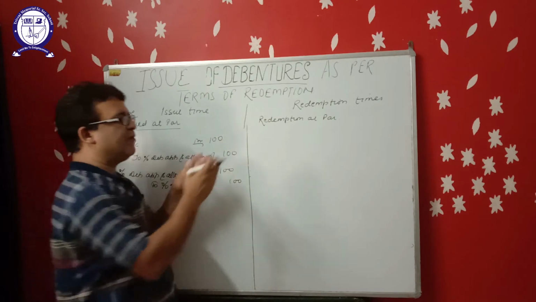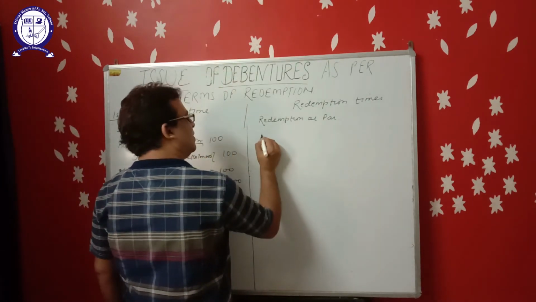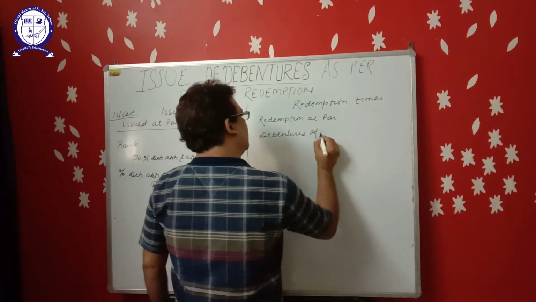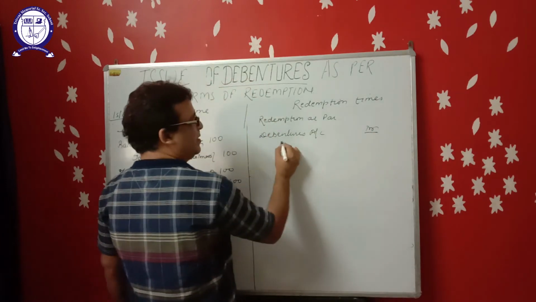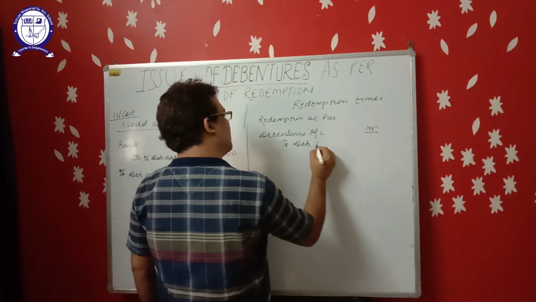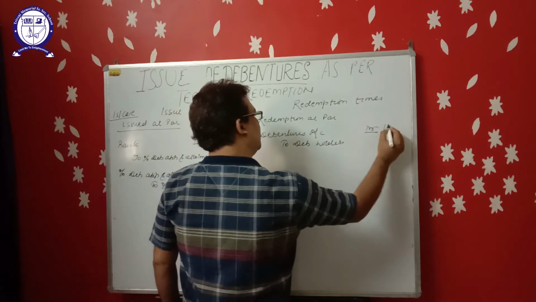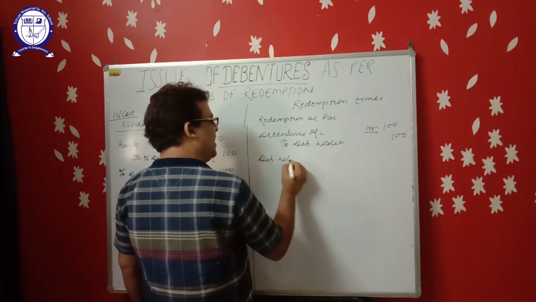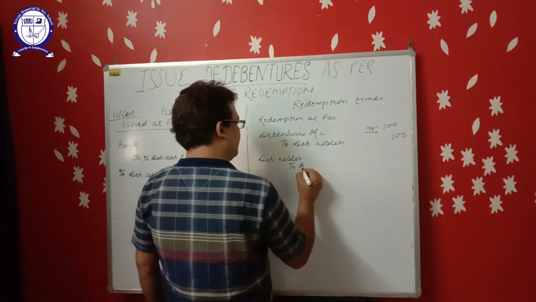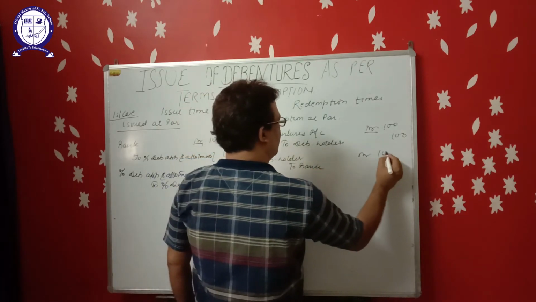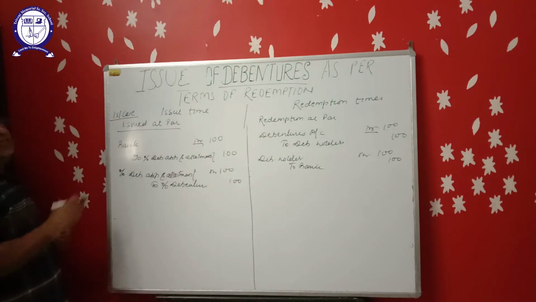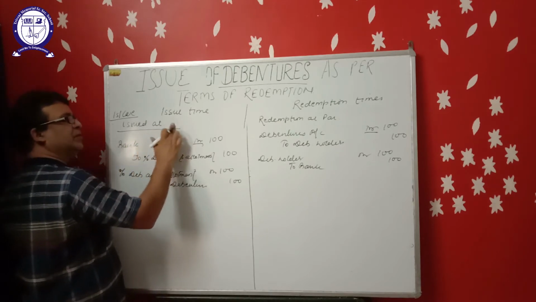Now at the time of redemption, because we have to redeem the debentures at par, a simple entry will be passed. Debenture account debit to debenture holder, amount due to debenture holder ₹100. Debenture holder to bank 100. So in first case, this entry will be passed. In second case, issued at discount.